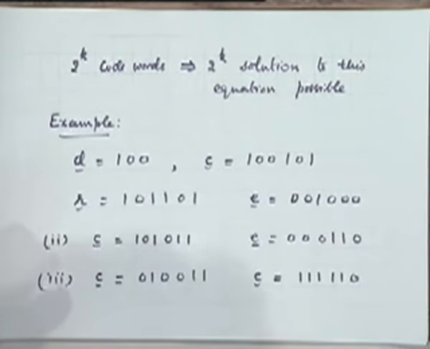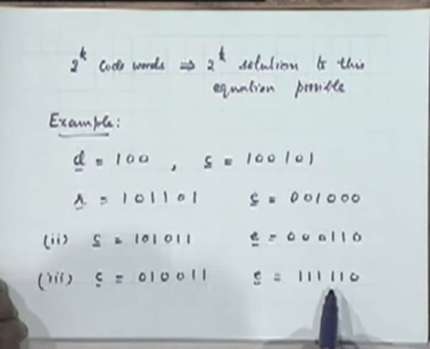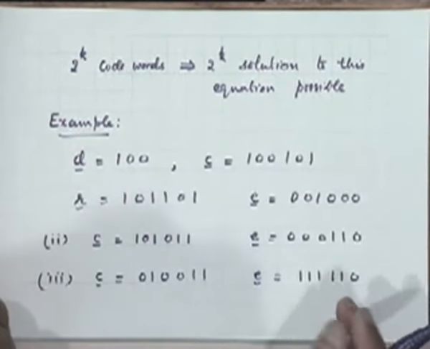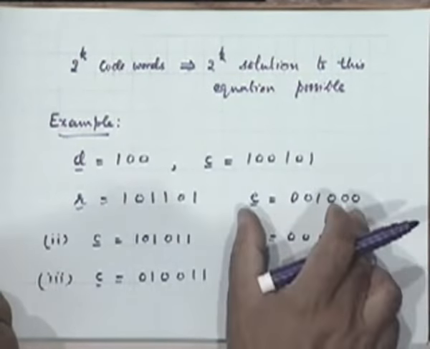And the answer also now we know what we should do. Here is a situation where there is a single error. Here is a situation where there are 2 errors. Here is a situation where there are 5 errors. Which is the one most likely to be the case? The single error case. So the answer is to find the solution for the error pattern which has the least Hamming weight. Hamming weight is defined to be the number of ones in a sequence.